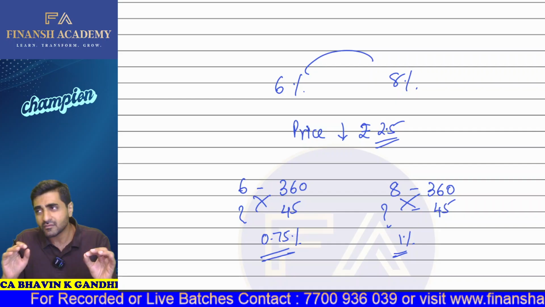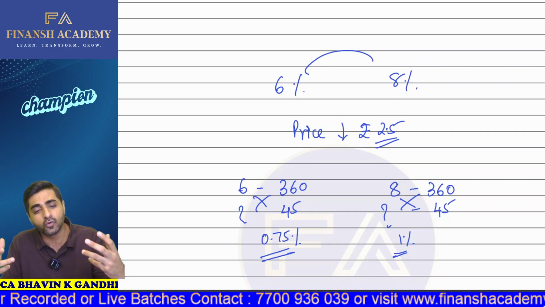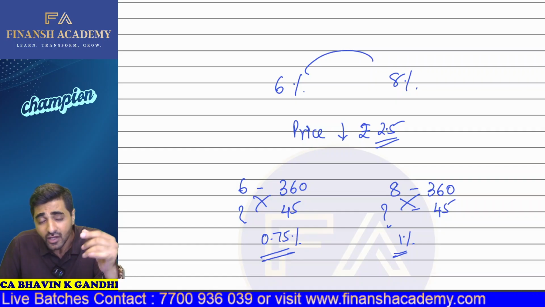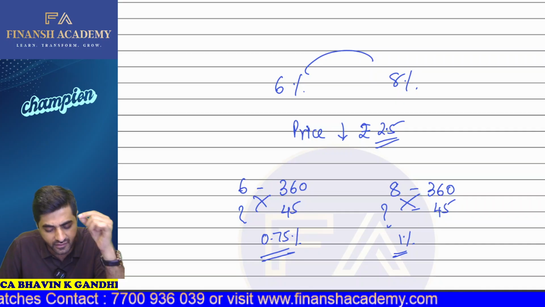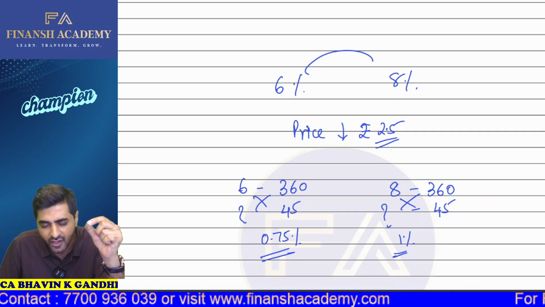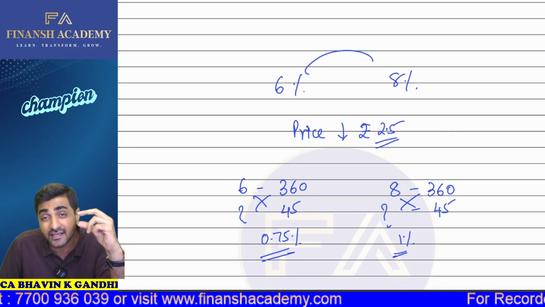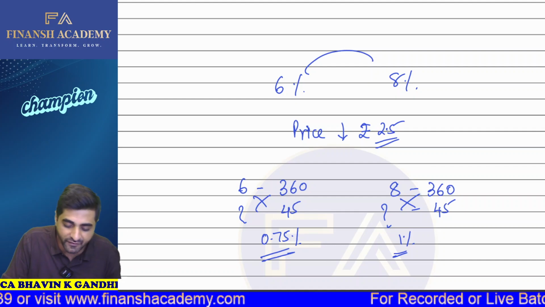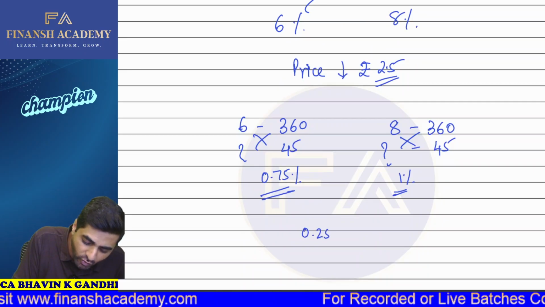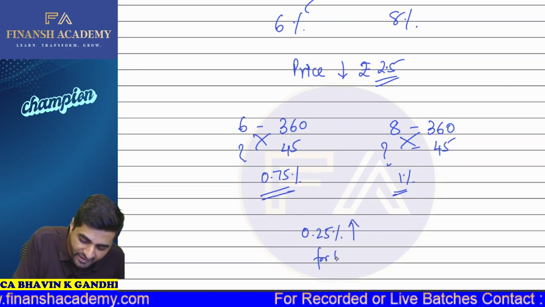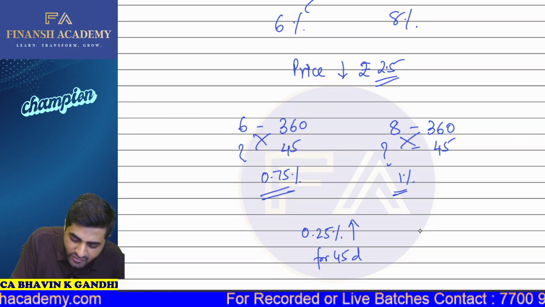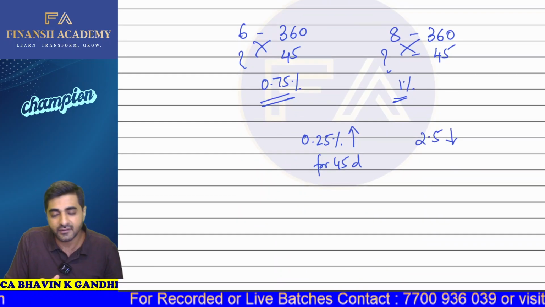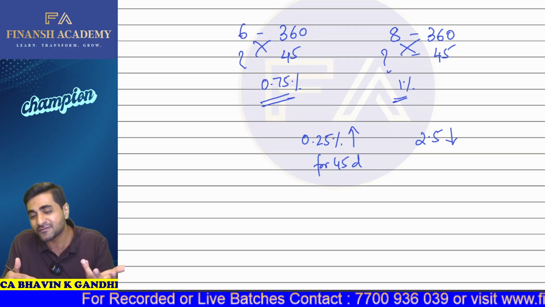A scenario appears in front of you where you are right now investing in the bond, thinking that the yield offered is 6%. But suddenly the yield is increasing to 8%. Because of that, the price of the bond is falling by rupees 2.5. So can I say that a 0.25% increase for 45 days is reducing the price of the bond by rupees 2.5? Then in this particular case, we are required to calculate the face value of the bond.